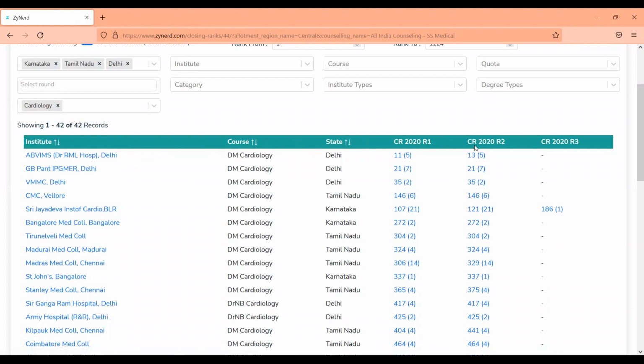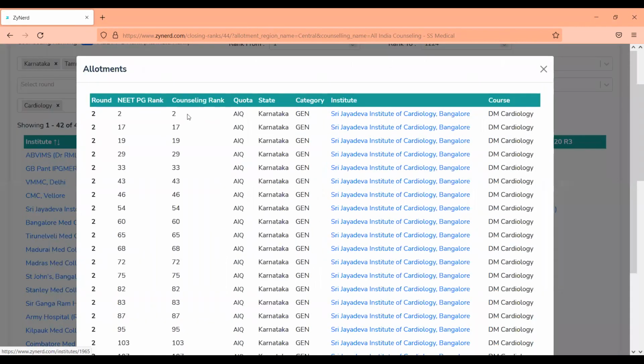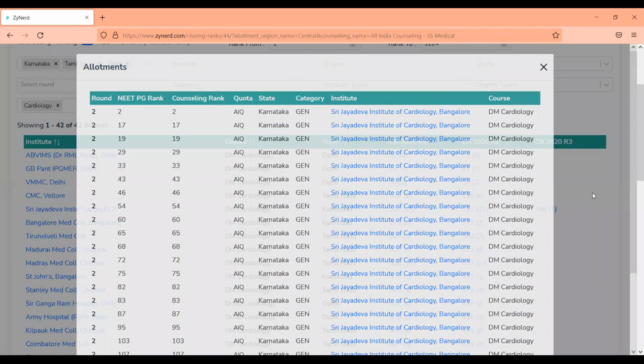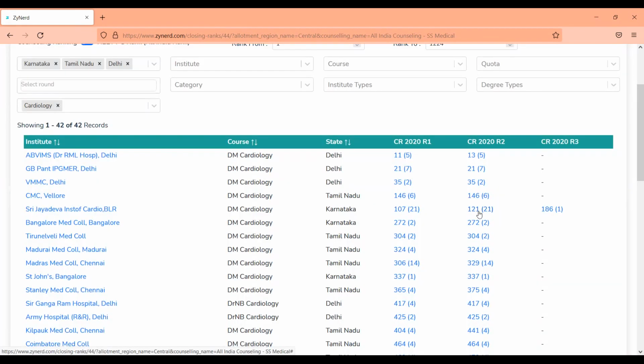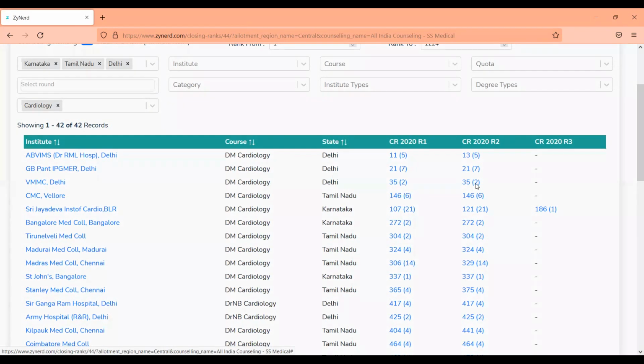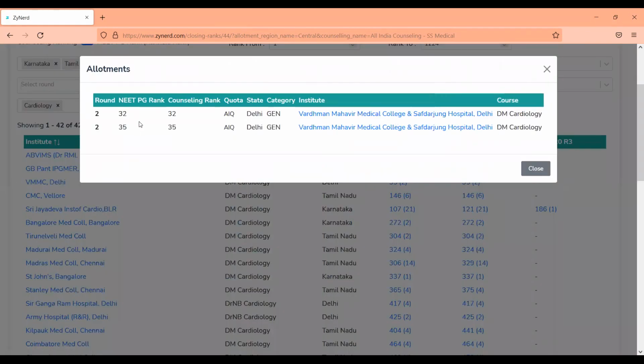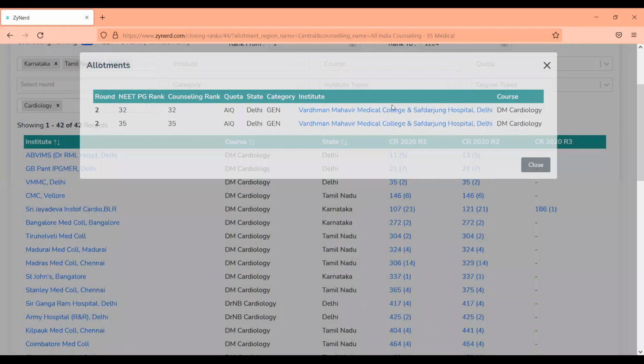Now, the closing ranks, as you can see, the first hospital to close as far as cardiology is concerned is RML Delhi, and then GB Pant in Delhi, and then VMMC, CMC Vellore, etc., and Jayadeva. You will also see that the top rankers may have picked up Jayadeva first. Because there are a lot of seats, it would have closed at a later point in time, while something like VMMC Delhi, even though the top rankers may not have picked it, might have closed earlier because there are only 2 seats and there may have been a developing preference.